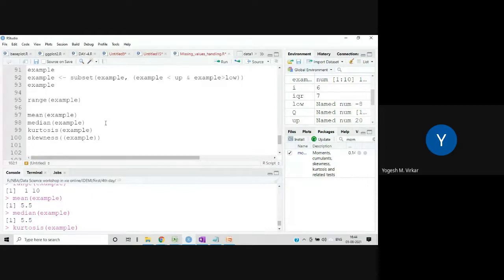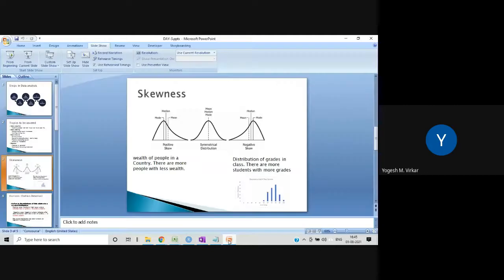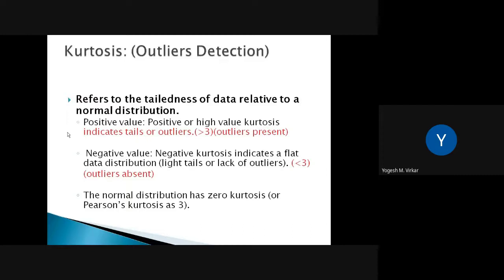So basically, the function kurtosis is just to check, right? Just to check, yeah, just test. Okay. Can you please show the slide again for the kurtosis that you had in the presentation? So it shows whether tails are present or not. In our data there are no tails present, right? If the values are less than that, there will be light tails, or a lack of outliers.